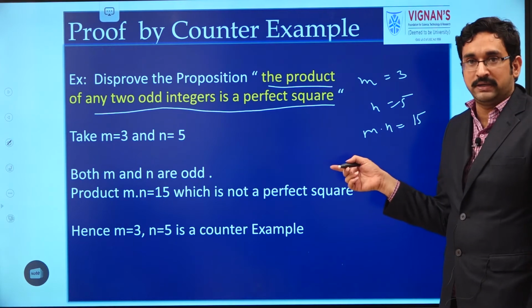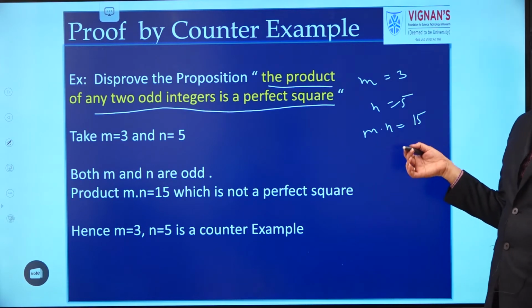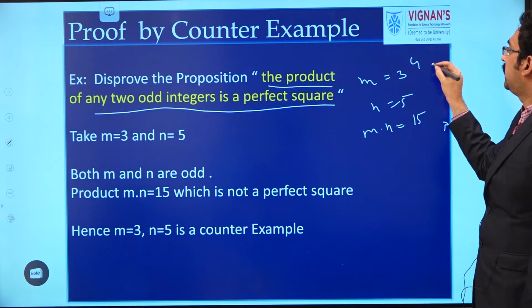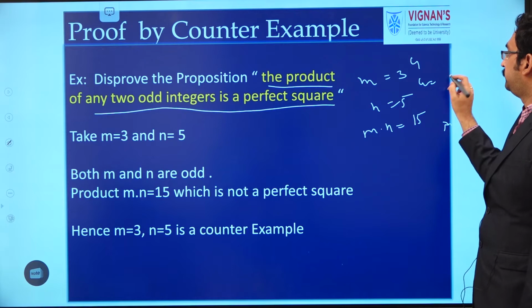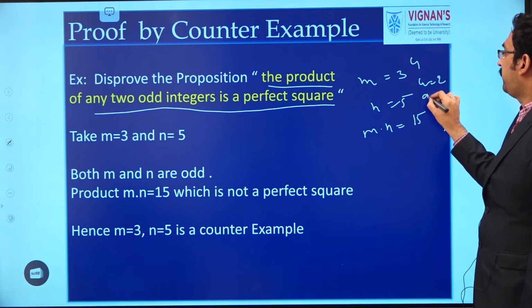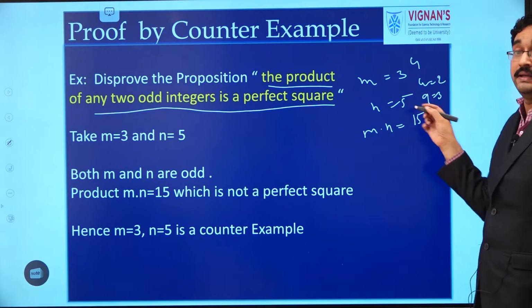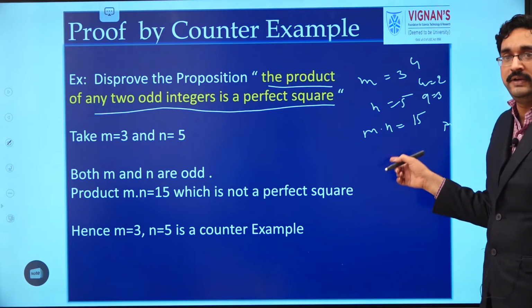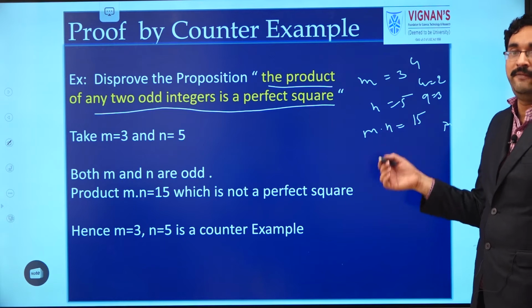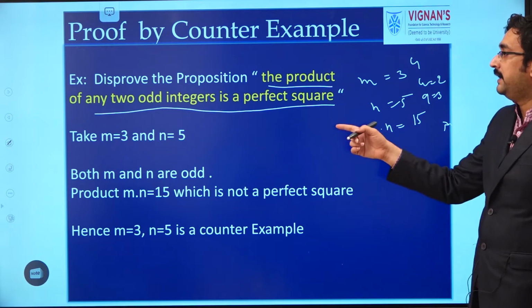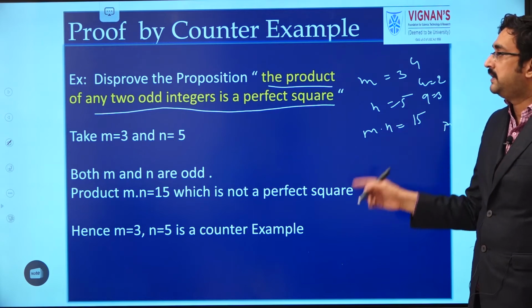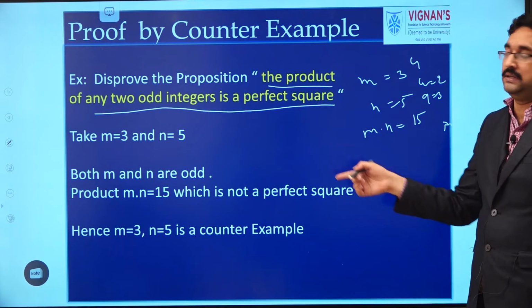15 is not a perfect square. What is a perfect square? For example, 4 is a perfect square because 4 can be written as 2 square. 9 is a perfect square; it can be written as 3 square. In that way. Here, the product of two odd integers we got as 15, which is not a perfect square. Hence, m equal to 3 and n equal to 5 is a counterexample for the given statement.